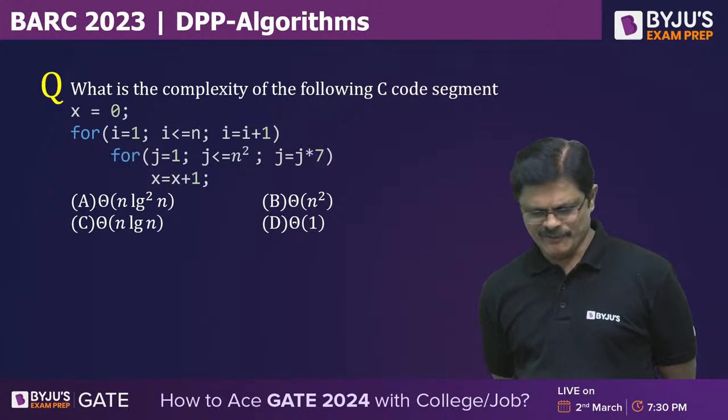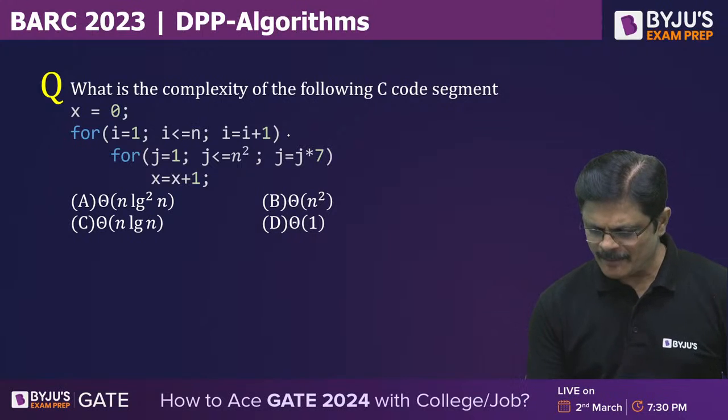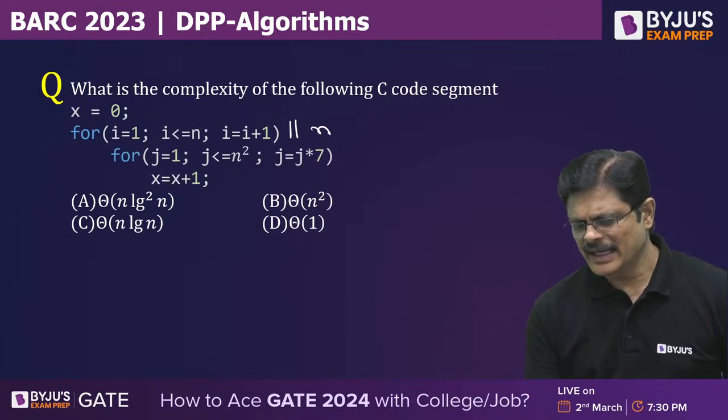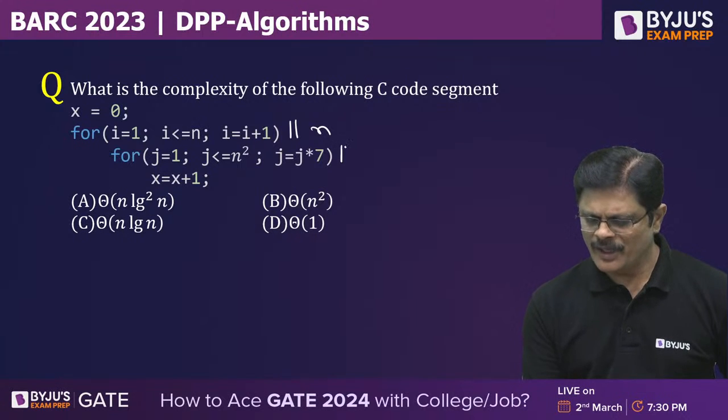C. Very good. Here no trap. This, how many times it iterates? N times. How many times it iterates?